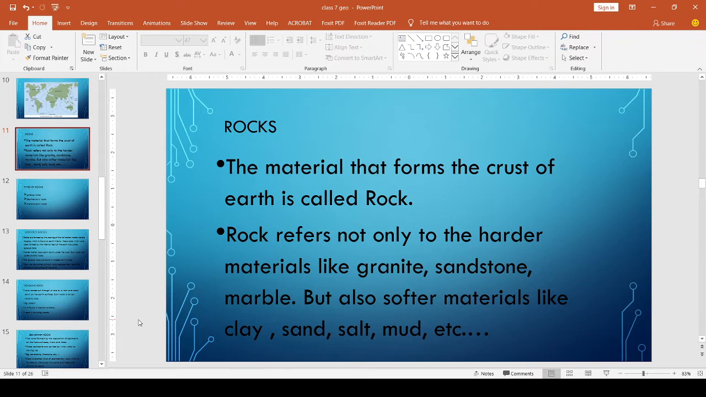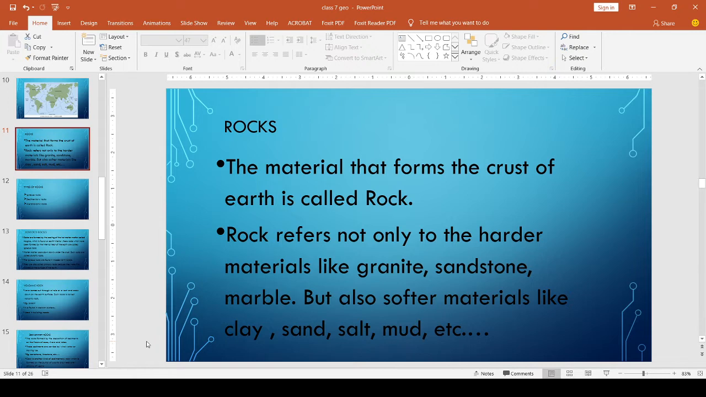Okay, what are rocks? The materials that form the crust of the earth are called rocks. Some materials that form the earth's crust, the outer layer of the earth, are called rock. Right? Then when we talk about rocks, you think rocks are very hard material, right?